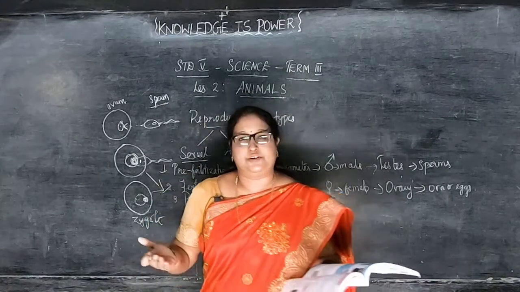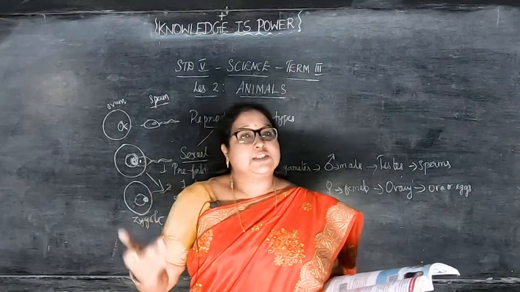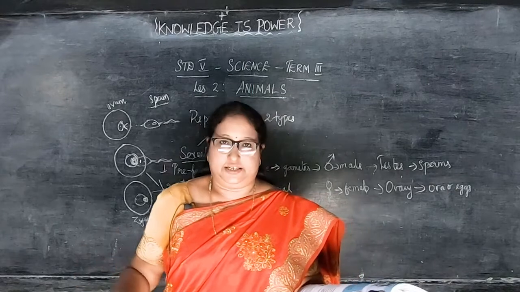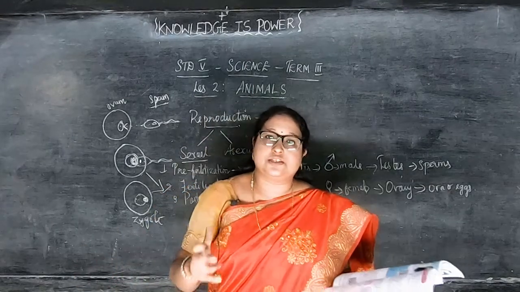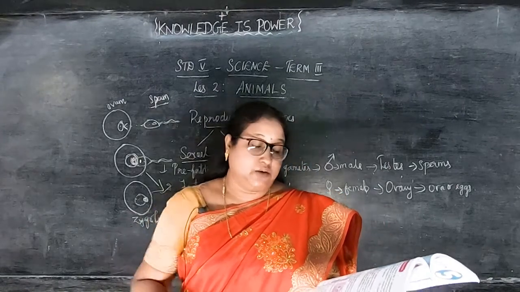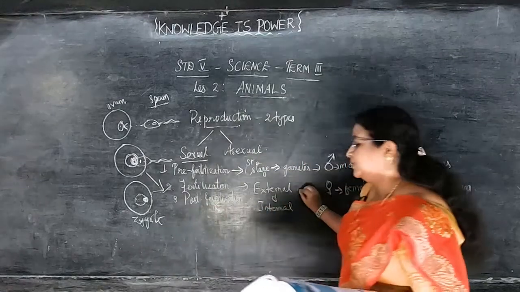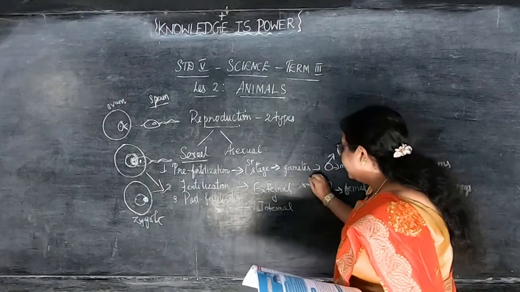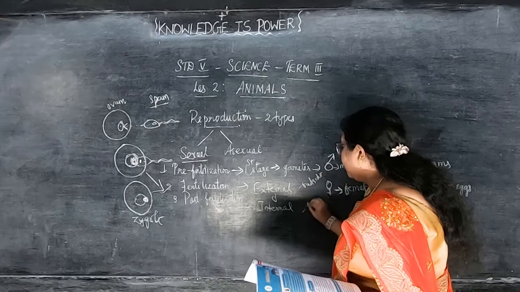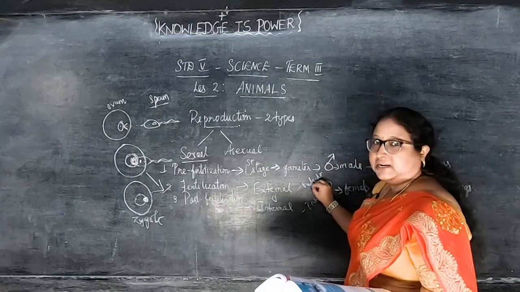So animals from water, that is frog, fish, all of them, release the sperm and the egg inside the water. And when the fertilization takes place inside the body, it is called internal fertilization. So outside the body is external fertilization, and internal means inside the body. External fertilization always happens in aquatic animals, that is fish and frog.